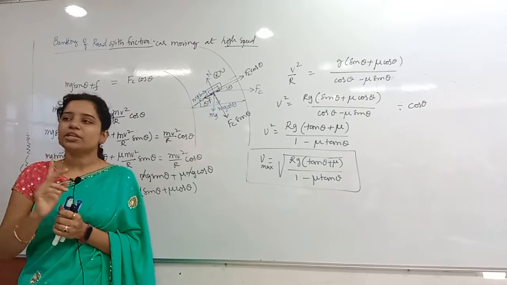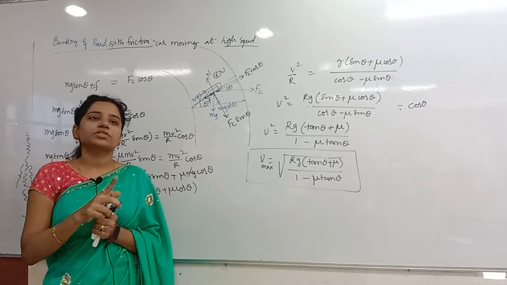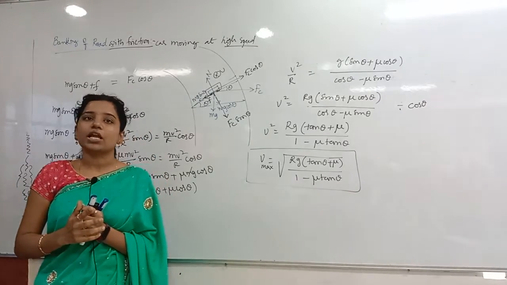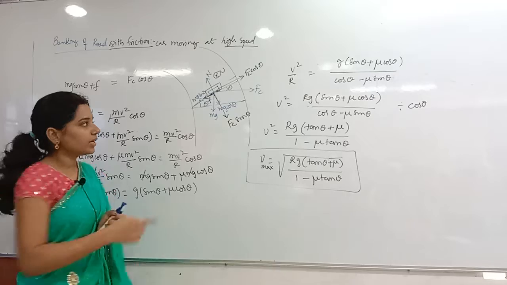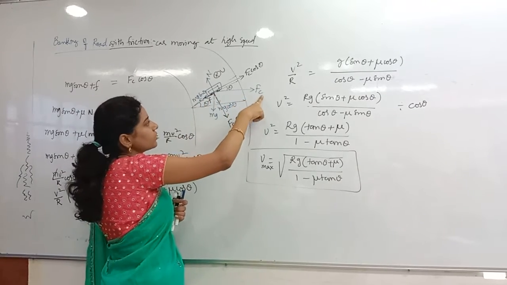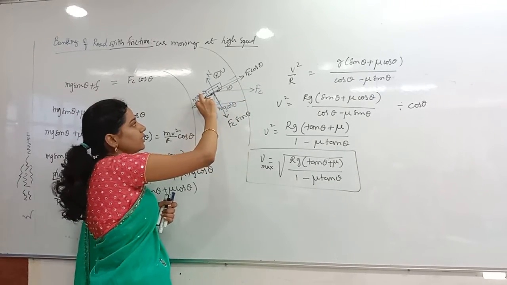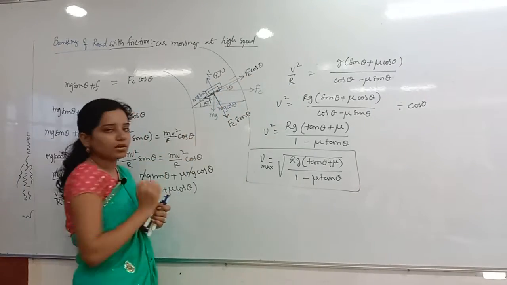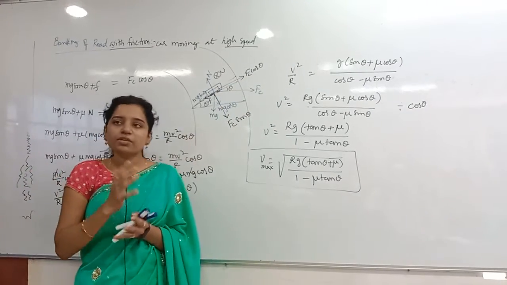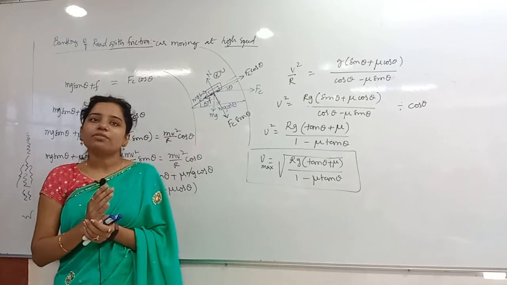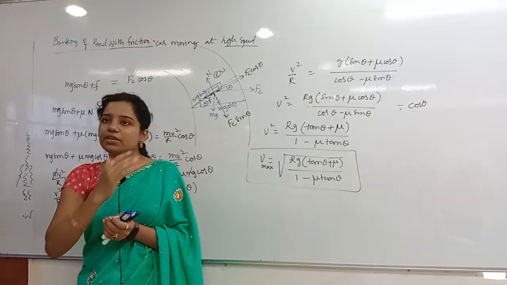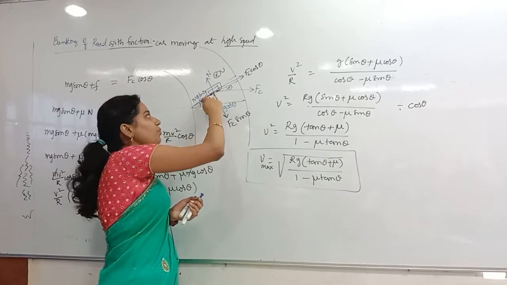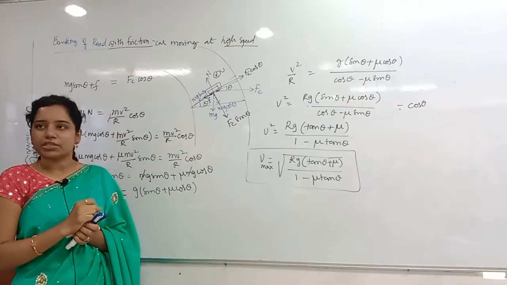And one more important thing is the centrifugal force is acting radially outward only, not along the inclined plane. So here radially outwards the centrifugal force is acting. I have taken the component here. Theta means this angle also is theta only. Then Fc and theta, this is Fc cos theta. Because of Fc cos theta, the car will be thrown outwards. So whenever it is thrown in the outward direction, the friction is acting exactly opposite to that. Friction is acting in this direction.